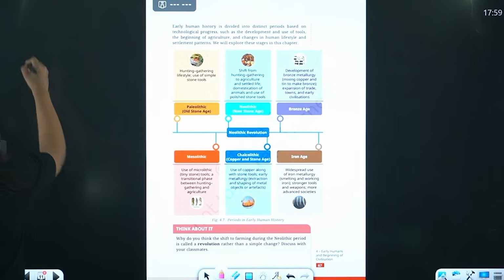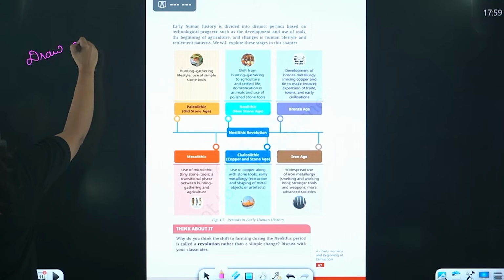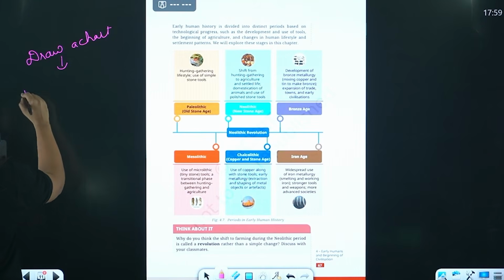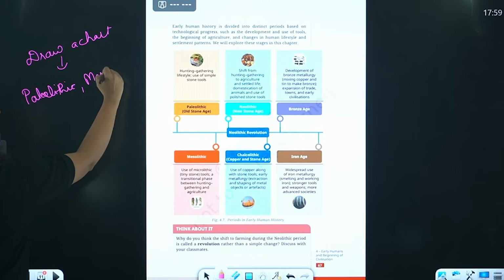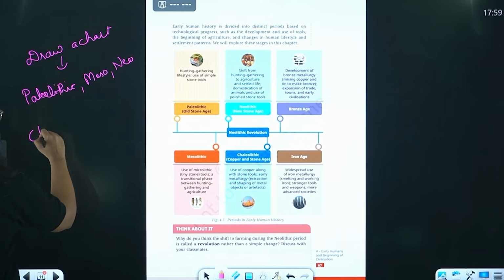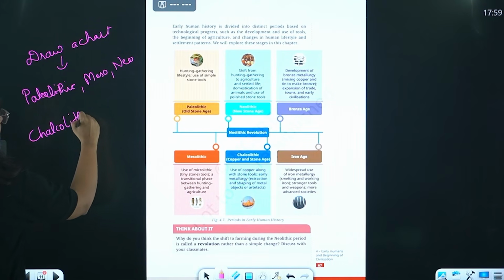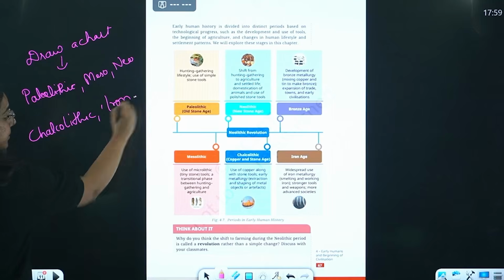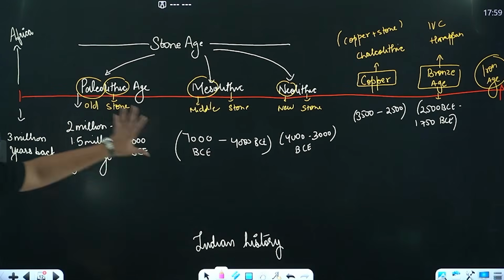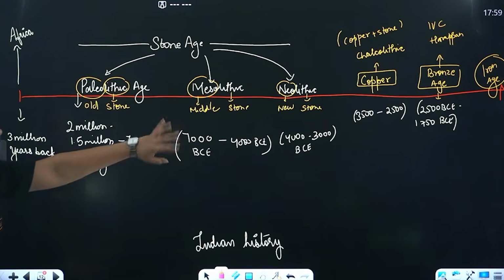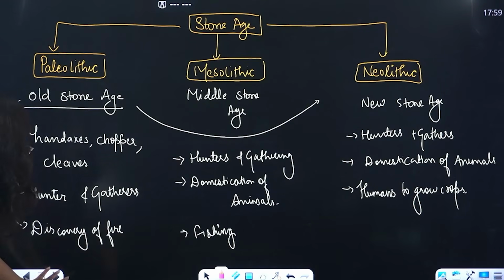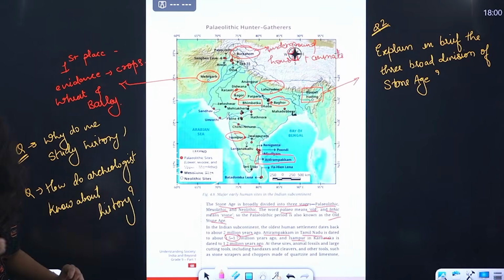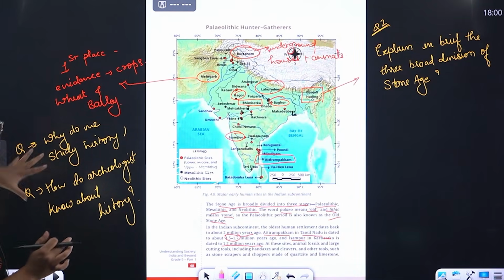Okay? Then again draw a chart, right? Draw a chart and differentiate different periods of history, that is Paleolithic, then Mesolithic, Neolithic. The question can also come in a manner that they can add Chalcolithic as well as Iron Age in that. Fine. So be prepared with that chart, and also define the characteristics of these periods. Everything is done, you just need to go through the PDF very nicely, and how you can get the PDF I already explained to you.